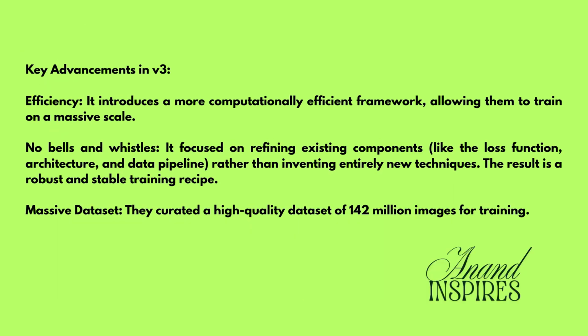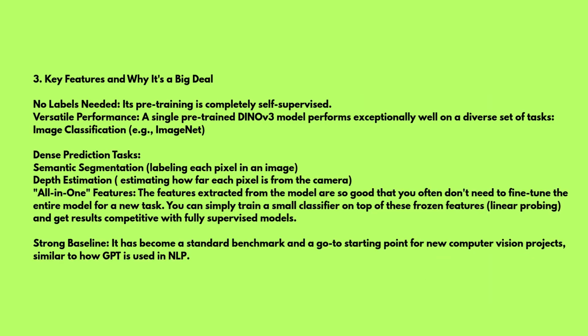This is done over millions of images. The key advancement in V3 is efficiency. It introduced a more computationally efficient framework, allowing them to train on a massive scale. No labeling needed. It focuses on refining existing components rather than inventing entirely new techniques. The result is a robust and stable training recipe. A massive dataset is used here. They curated a high-quality dataset of 142 million images.